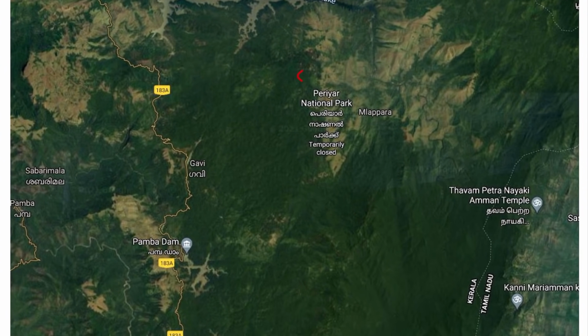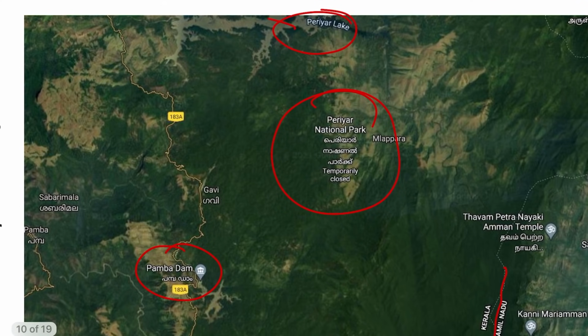So the Periyar National Park falls here, and then we have the Kerala Tamil Nadu border here, and then we have the Panba Dam here and the Periyar Lake here. Or in other words, the Periyar River flows here and the Panba River flows somewhere here. So between Periyar and Panba River, this Periyar National Park lies.